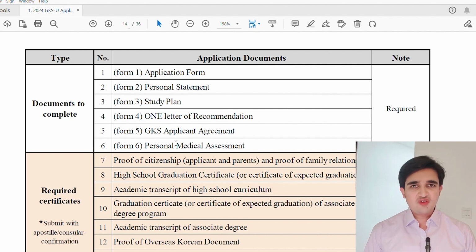Forms number 1 to 6 are provided by GKS on their website. If you don't know how to download these forms and the application guidelines, in my previous video I have mentioned the complete process in detail. Please watch that video. I have attached the link in the description box, and you can also access the video from the I button. Just go to that link, watch that video, and download all these application forms.